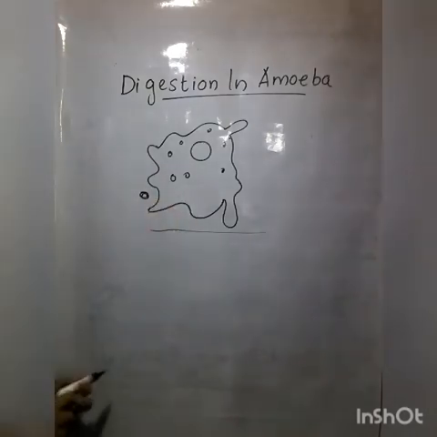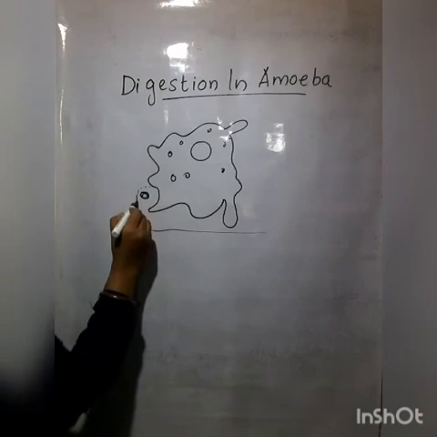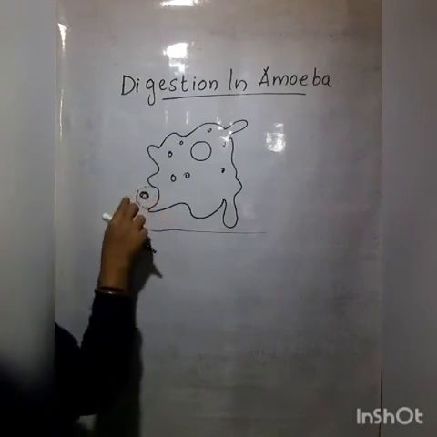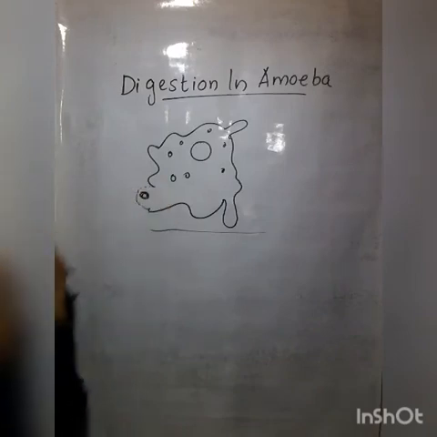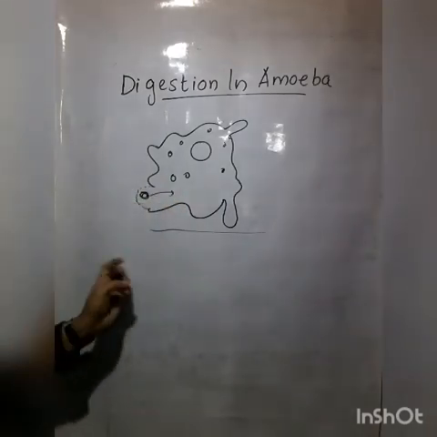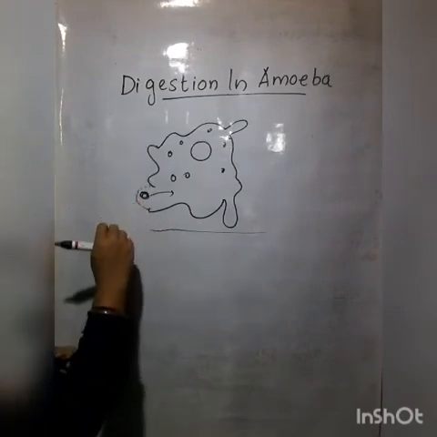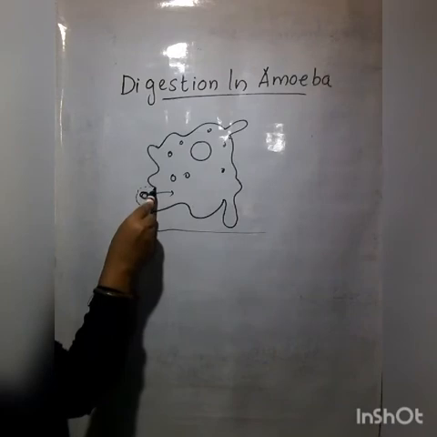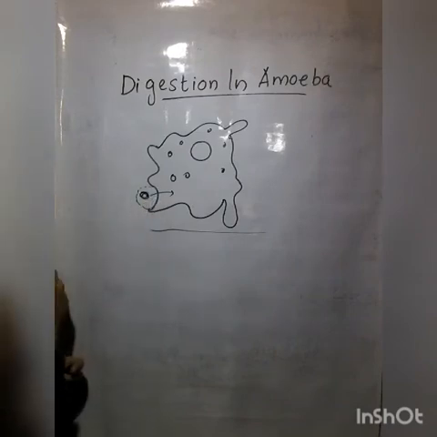What do you mean by engulf it? Just catch it. Understood? Engulf it means just catch it. So how does the amoeba engulf it? Yes, the amoeba makes the pseudopodia like this, and the food enters into the body. Understand? The amoeba pushes out the pseudopodia. First of all, the pseudopodia is like this.